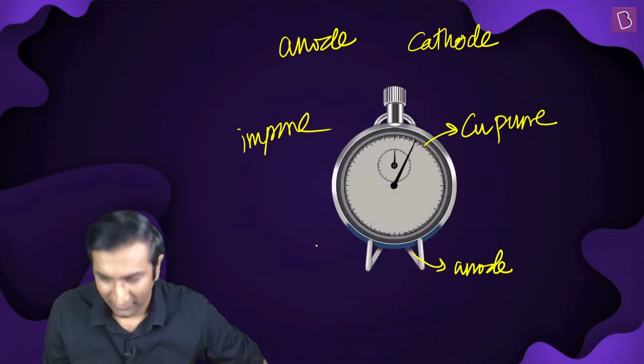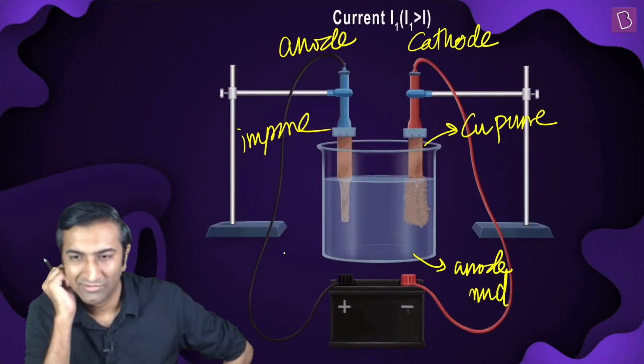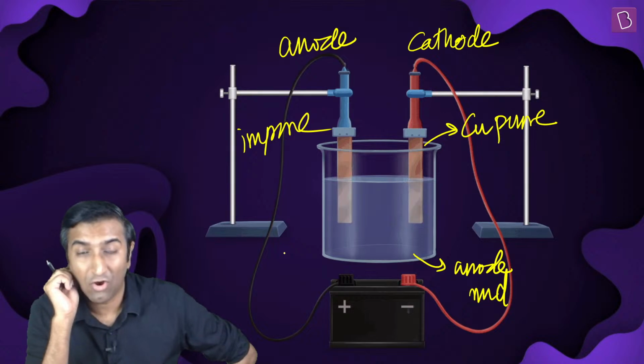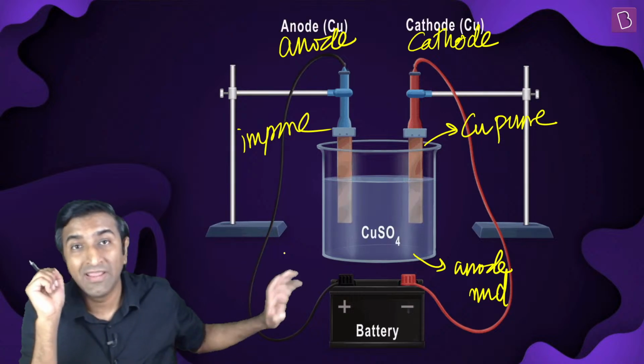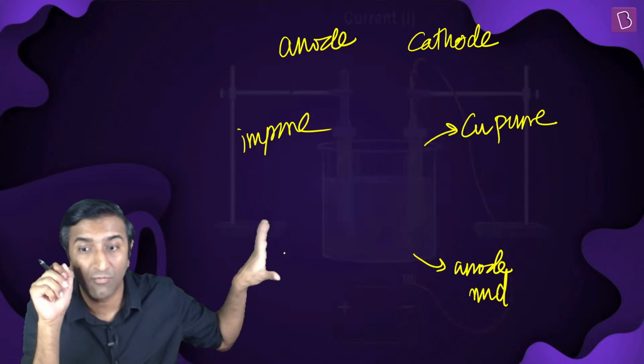Do you know all this or not? I know I am writing over a GIF, but take a look, okay? Anode, cathode, impure copper, pure copper. This is not something to mug up. I am the worst at mugging, but I figure things out because I am sure about the concept.